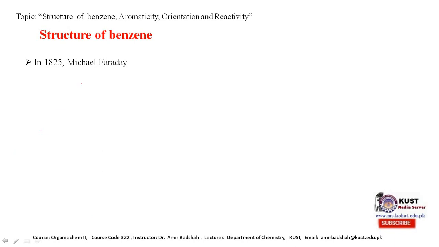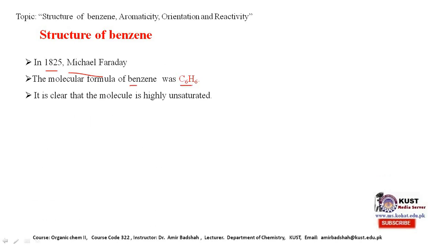Actually, the structure of benzene was discovered by Michael Faraday in 1825. According to him, the molecular formula of benzene is C6H6, which is a very highly unsaturated compound.